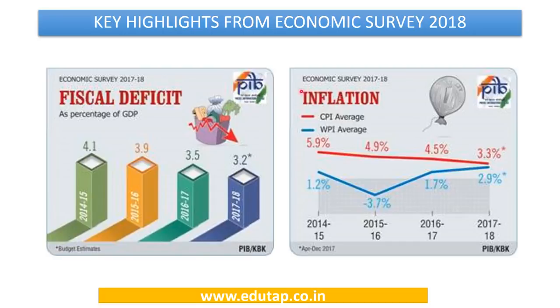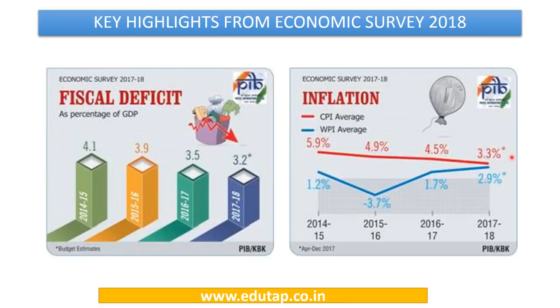With regard to inflation, you can see that the CPI average inflation is more or less constant but declining in a constant pattern. However, with regard to WPI, the decline has been a bit more erratic. You can see first it declined, it became negative, and then it again started rising. The overall level for both of these is around 3%.